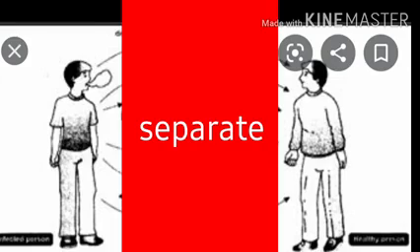Next point is communicable diseases. Communicable diseases are those diseases that are caused by microbes and can spread from an infected person to a healthy person through air, water, food or direct contact. This can be prevented by keeping the infected person separated from others. He must cover his nose and mouth while sneezing and coughing.